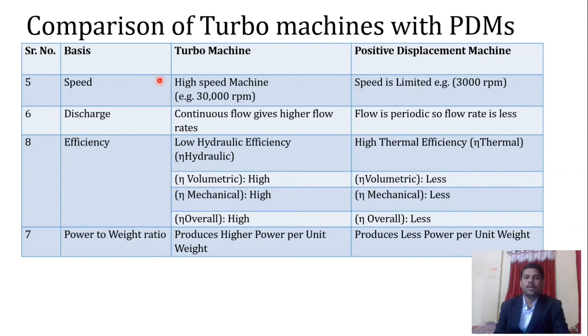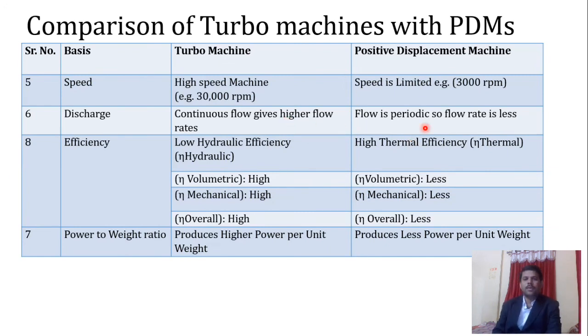The speed of a turbo machine is very high, reaching up to 30,000 rpm. There are many compressors, axial as well as centrifugal, which work at this speed. But in positive displacement machines, the speed is limited and does not go beyond 3000 rpm. If we consider the discharge through the turbo machine, we get a very high discharge.